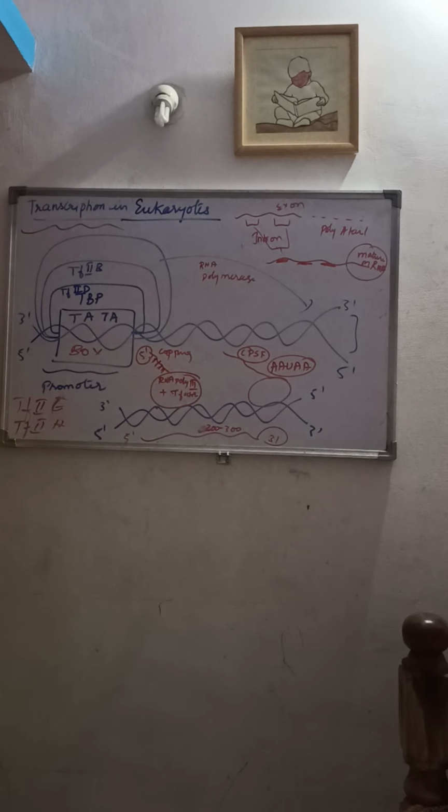After synthesizing around 25 nucleotides in the RNA, the 5' end of the RNA transcript gets modified, with the addition of methylguanine triphosphate by an enzyme called methyltransferase.